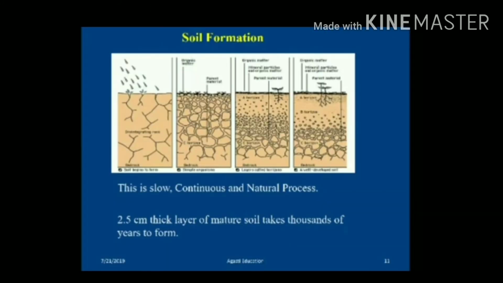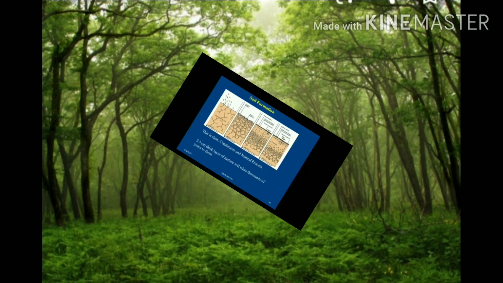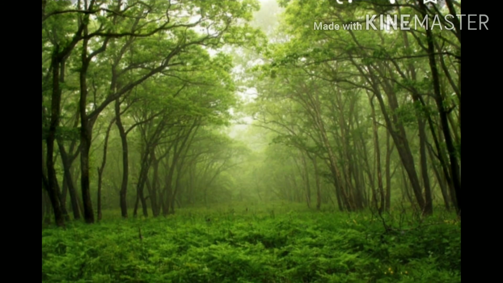The process of soil formation. It is a slow and continuous process. It takes thousands of years for a 2.5 centimeter thick layer of mature soil to form. This soil can get destroyed in a short period of time because of floods, storms and human activities such as mining. That is why it is very necessary to conserve the soil and prevent soil erosion. The best remedy for this is to increase the number of forests on earth.